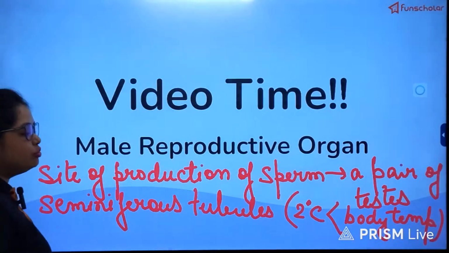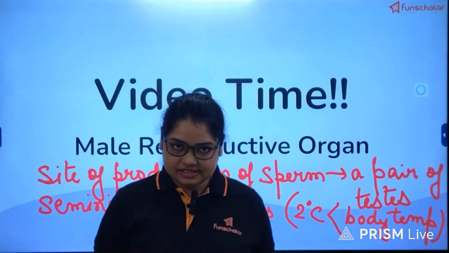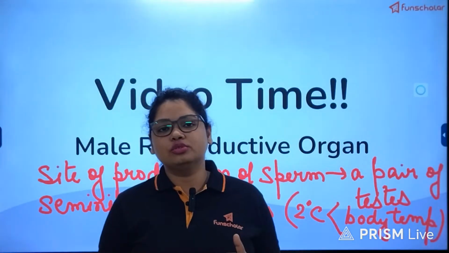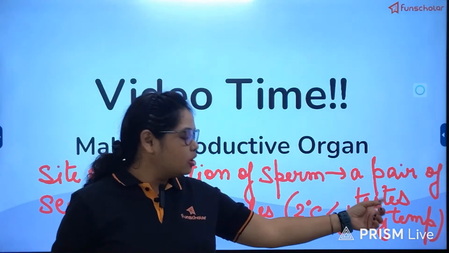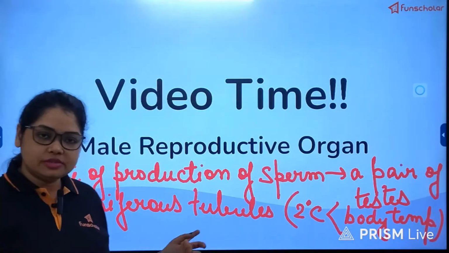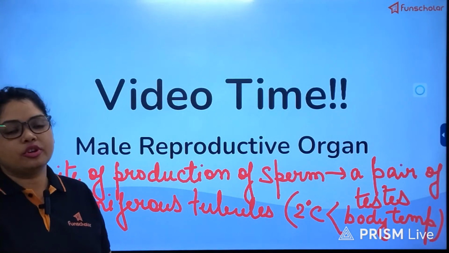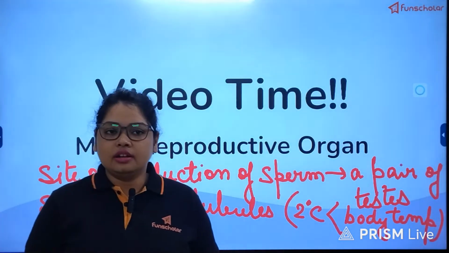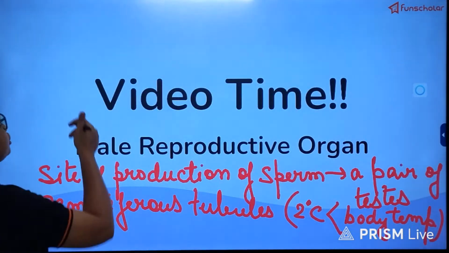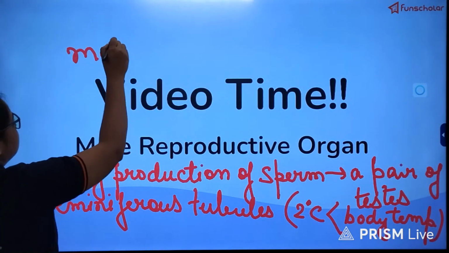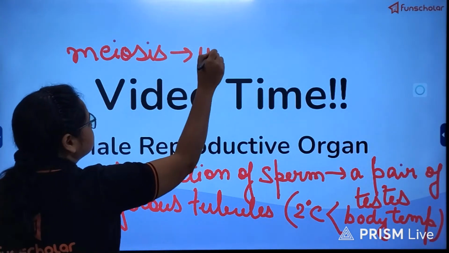These seminiferous tubules are located inside each testis. So, seminiferous tubules are the actual site inside the pair of testes where sperms are produced. And the sperms are produced as a result of meiotic cell division, or meiosis. This is known as unequal cell division.